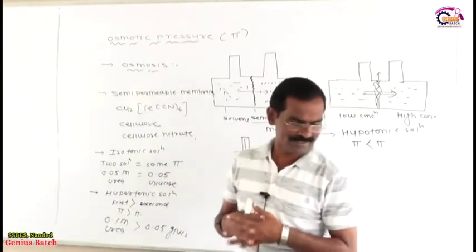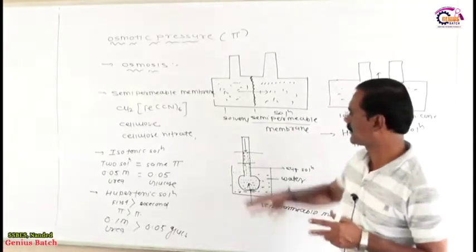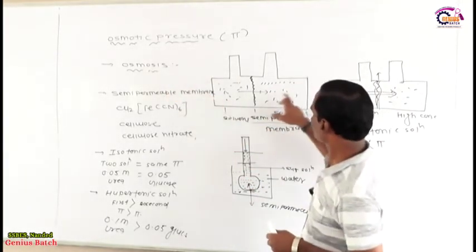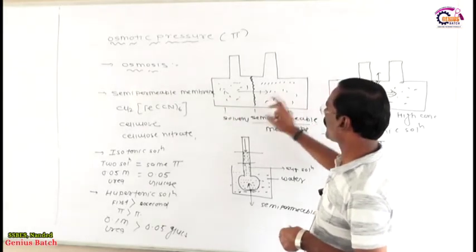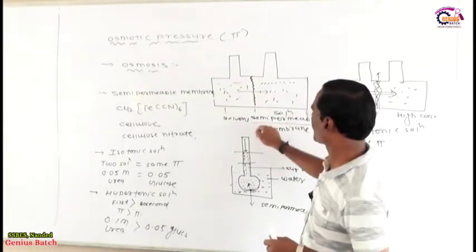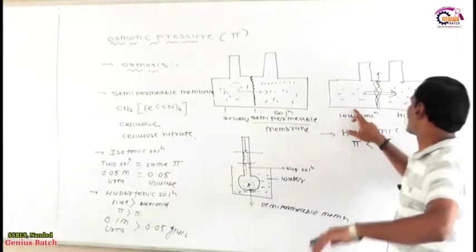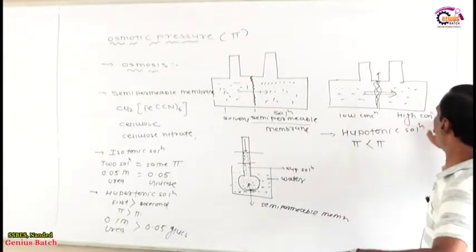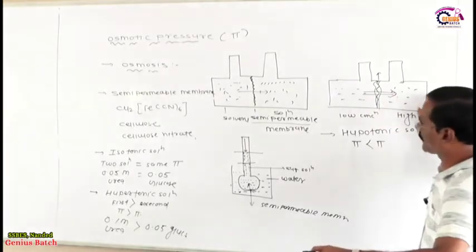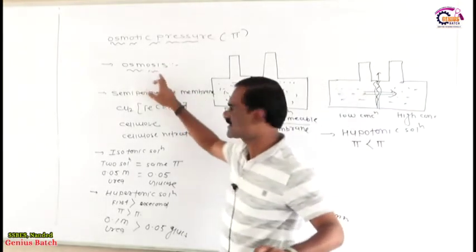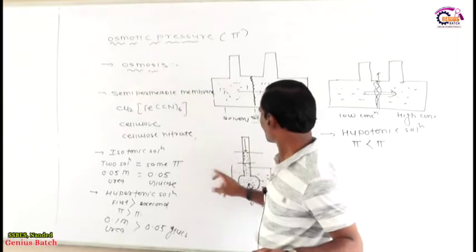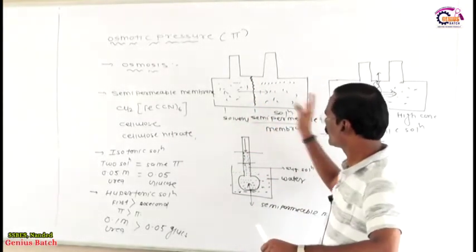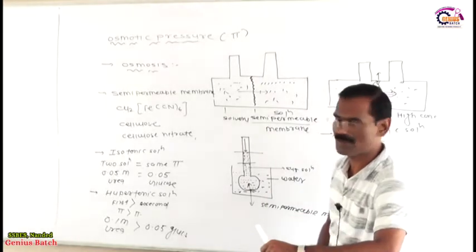Now we are moving to the next very interesting part of this topic. So write down each and every definition. You know osmosis. Osmosis is nothing but the unidirectional flow of solvent toward the solution through a semi-permeable membrane, or the unidirectional flow of solvent from a solution of lower concentration to a solution of higher concentration through a semi-permeable membrane. This is called osmosis. What is a semi-permeable membrane? The membrane which allows only the solvent to pass, not the solution, through it, such a membrane is called a semi-permeable membrane.